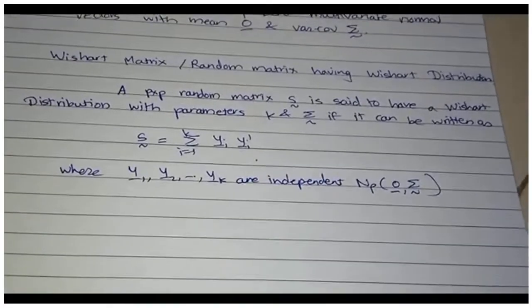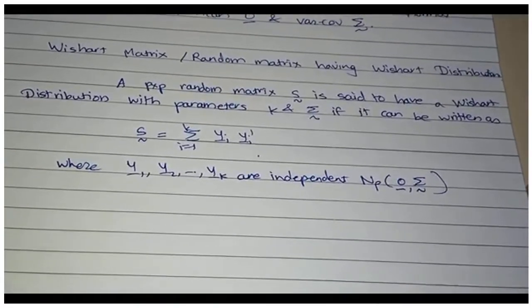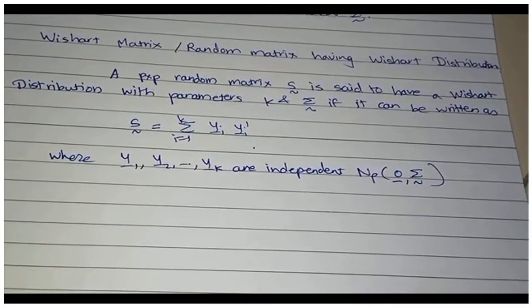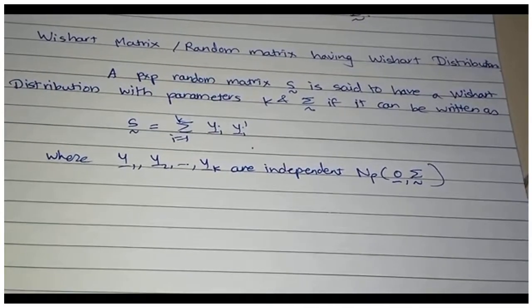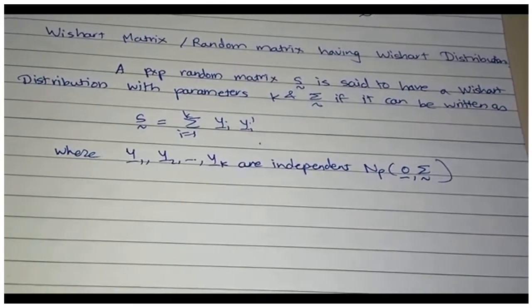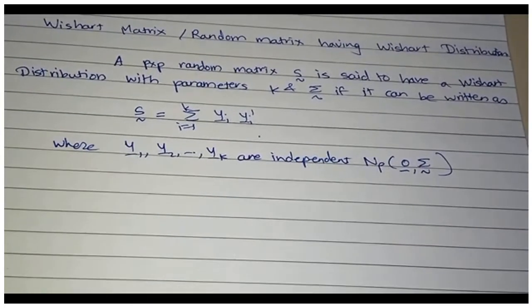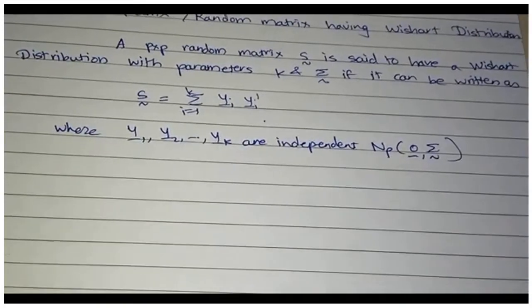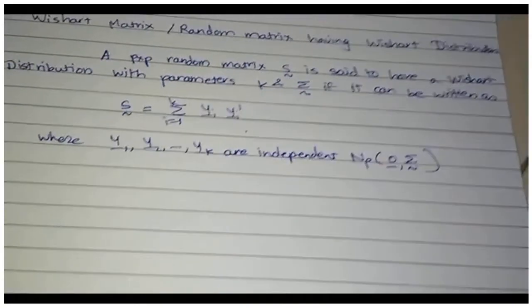So a P cross P random matrix S is said to have a Wishart distribution with parameters k and sigma if it can be written as a sum of yi yi prime, where the yi's are independent and have a common p-variate normal distribution with mean 0 and variance covariance matrix sigma.